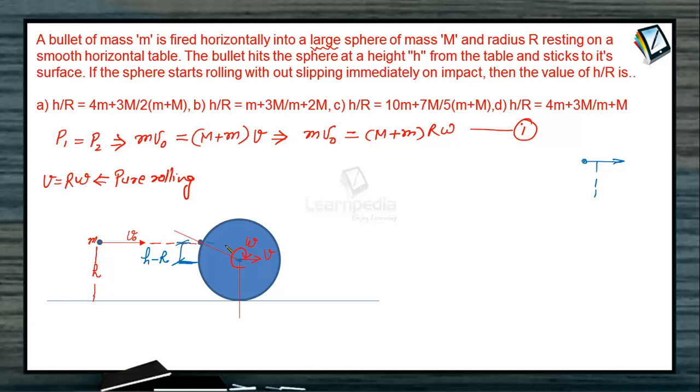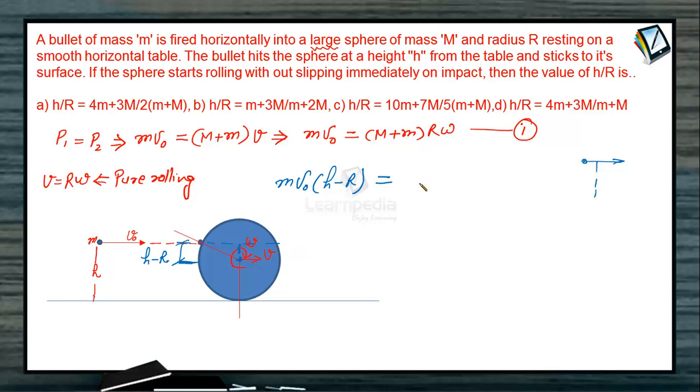As we know that this bullet was moving in this direction, so the length of the perpendicular would be h minus r. So the angular momentum of the bullet before the collision about the center of the sphere is m v naught into (h minus r). This is the angular momentum of the bullet, and since the sphere is not moving, its angular momentum is not there before the collision, and after the collision both are moving as a single system.